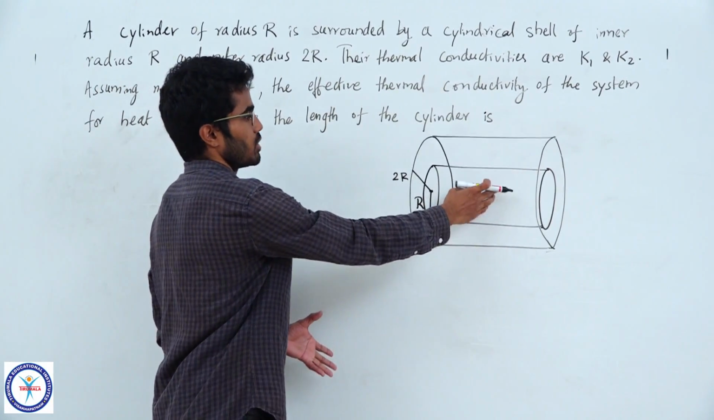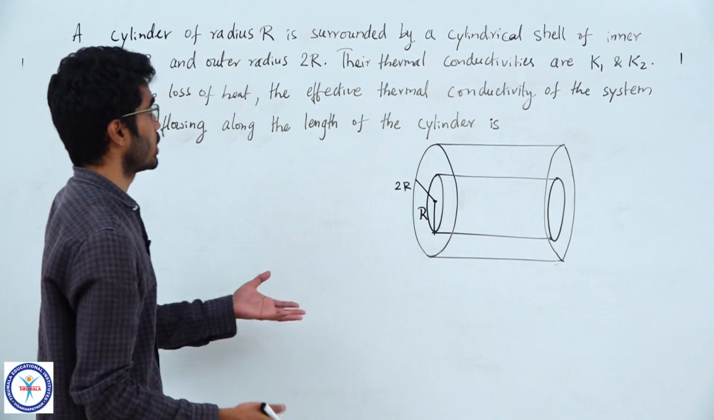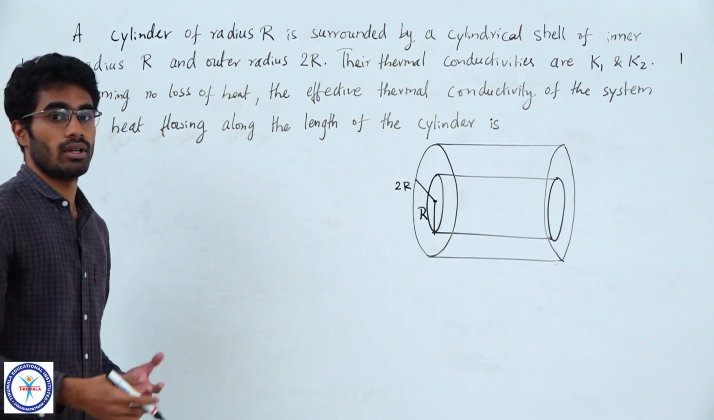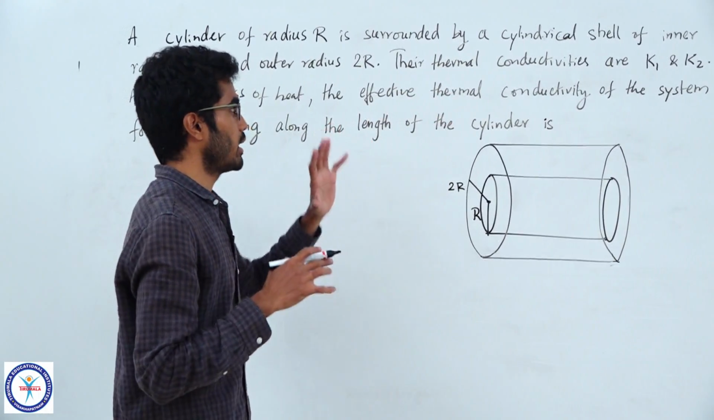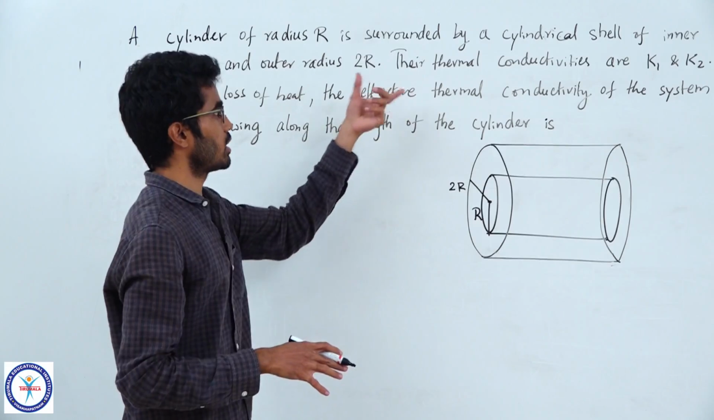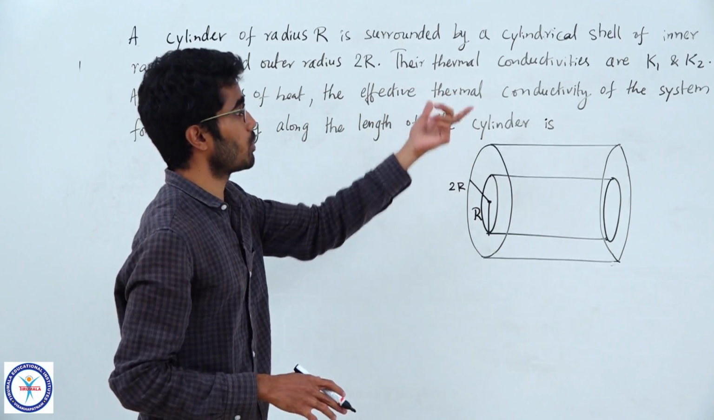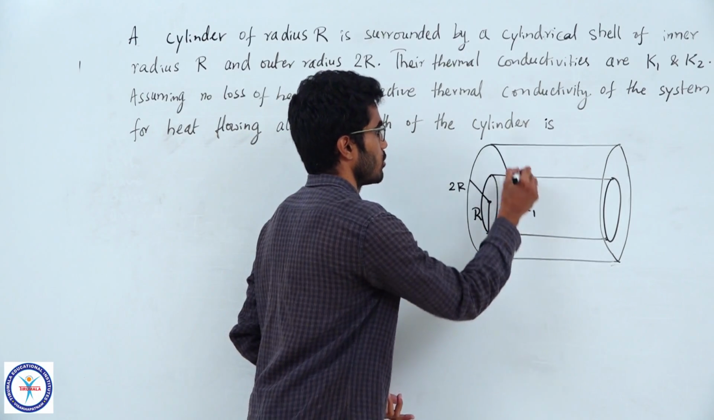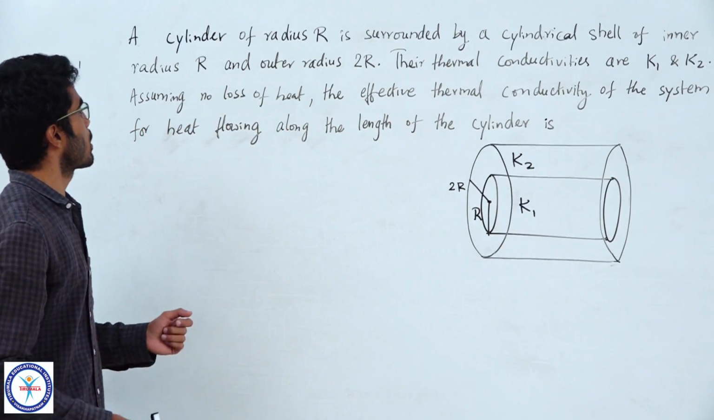Now, they might have different materials. This is a cylinder and this is a shell. They have different materials, so they may have different thermal conductivities. See, the question is carrying the information now. What idea I got is actually given in the question now. Their thermal conductivities are K1 and K2. Yes, they may be different, so they are given as different values here.